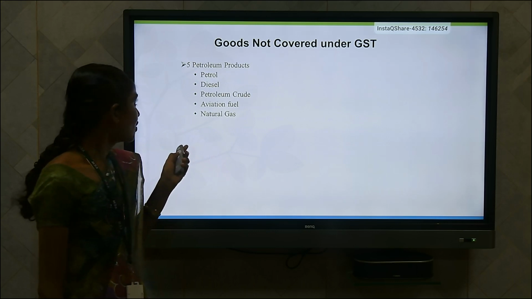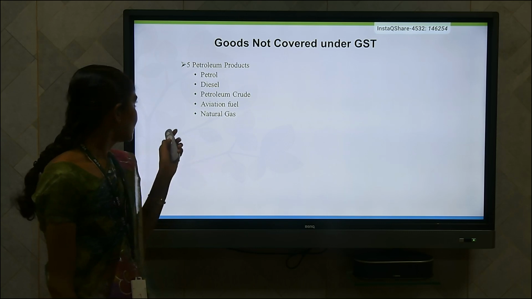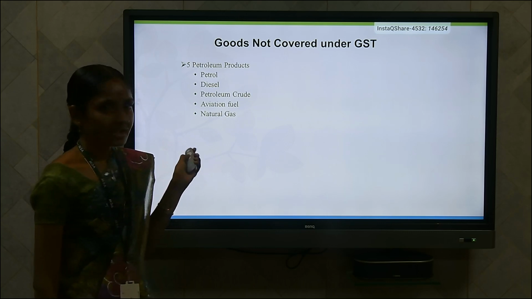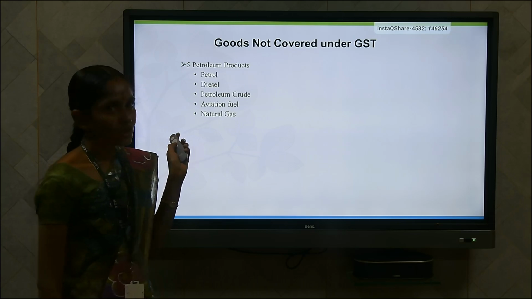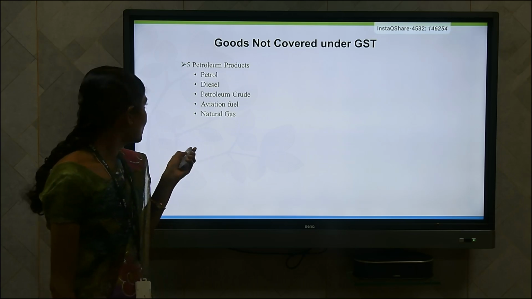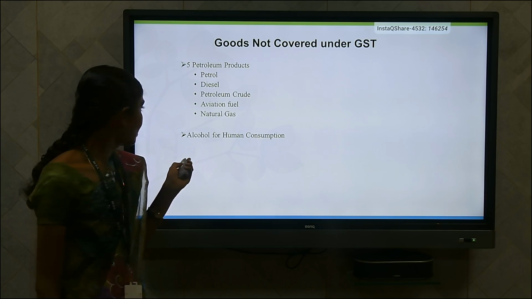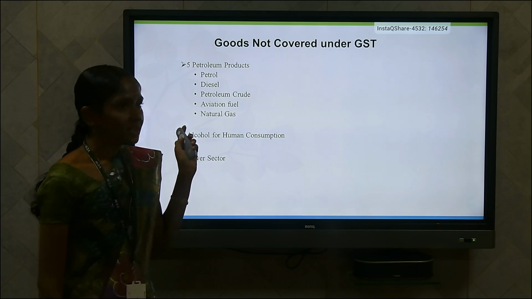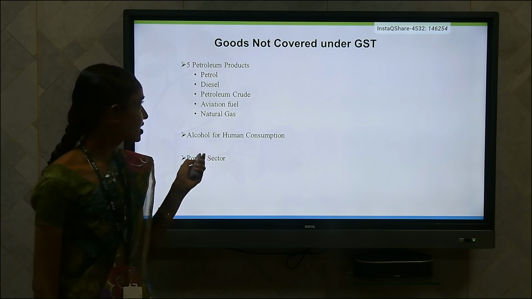Next we have to see goods not covered under GST. These types of goods are not covered under GST: petroleum products, petrol, diesel, petroleum crude, aviation fuel, natural gas, alcohol for human consumption, and the power sector.